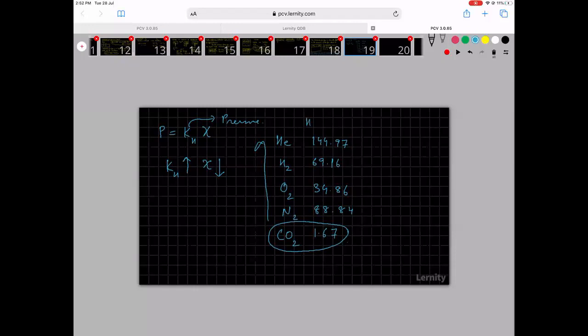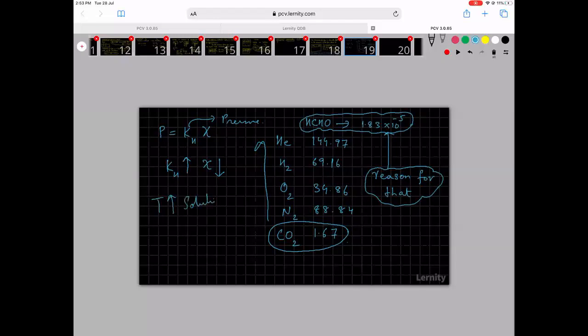Formaldehyde, HCHO, has a KH value of 1.83 into 10 power minus 5. Can somebody give a reason for that? KH is called Henry's constant. As temperature increases, solubility decreases.